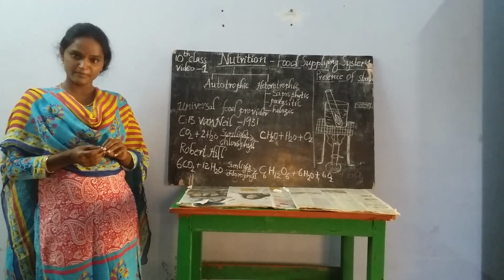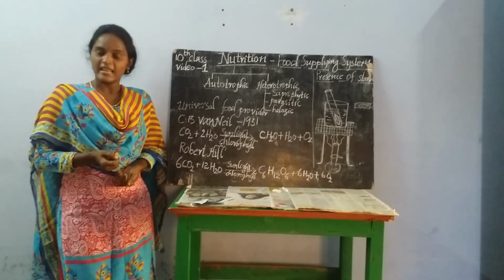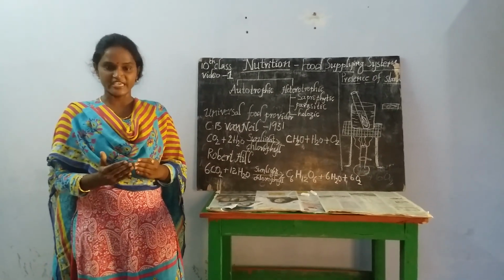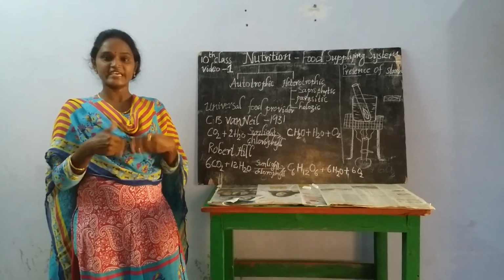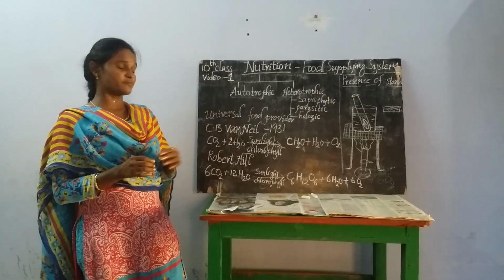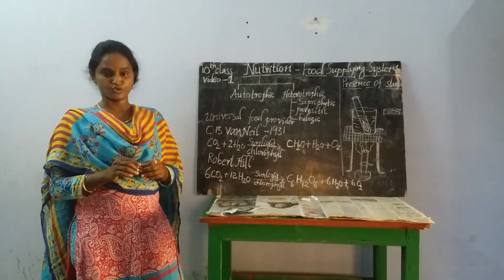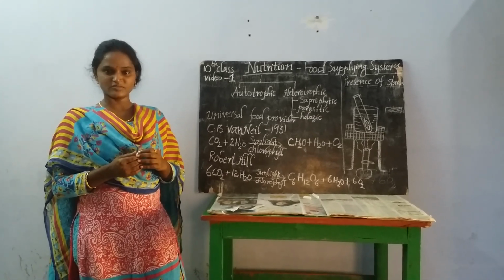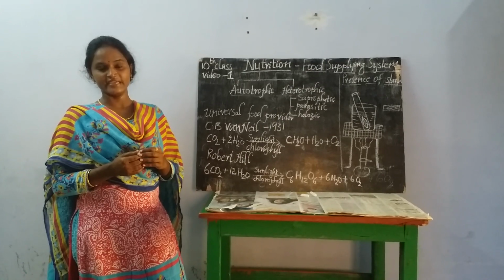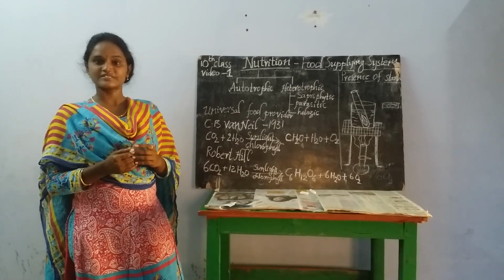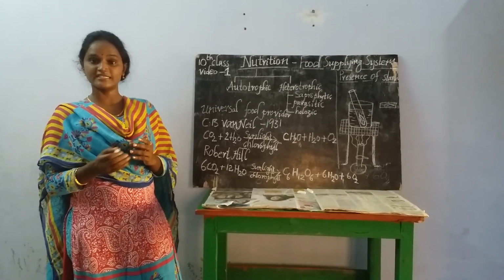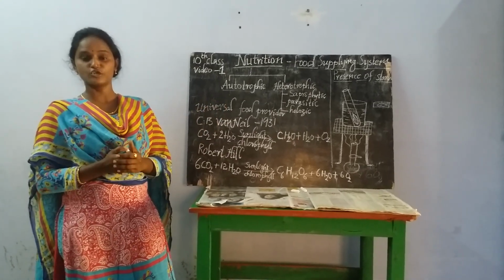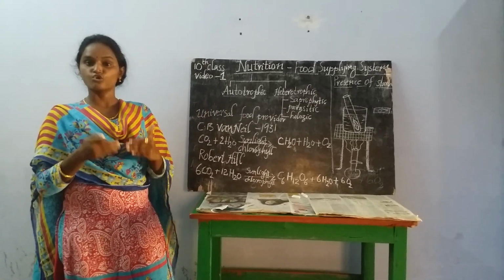Then what are the examples of these autotrophs? All green plants are capable of preparing their own food in their bodies. That's why they are the best example of autotrophs. Along with green plants, some microorganisms like blue-green algae, purple sulfur bacteria and cyanobacteria are also examples of autotrophs. Those organisms are also capable of preparing their own food.